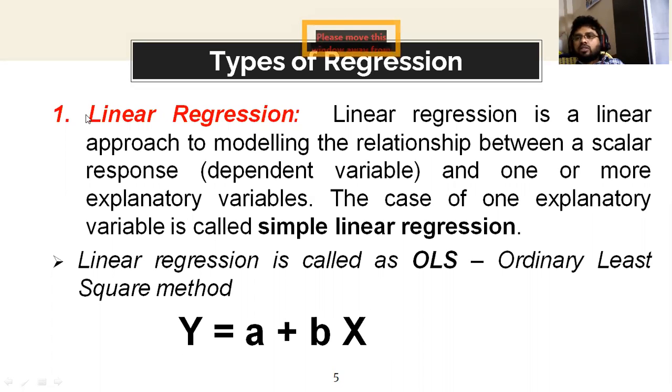So linear regression is a linear approach to modeling the linear relationship between the scalar response, that is called the dependent variable, and one or more explanatory variables. The case of one explanatory variable is called simple linear regression. The explanatory variable is x. Here the independent variable's power is equal to 1, and if the power value in a particular equation is equal to 1, that equation is called a linear equation or linear regression.